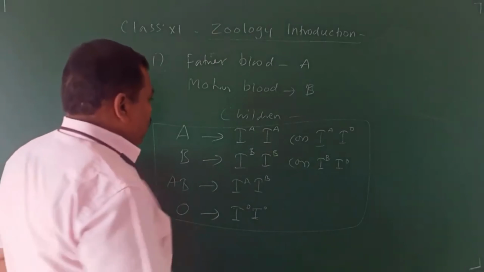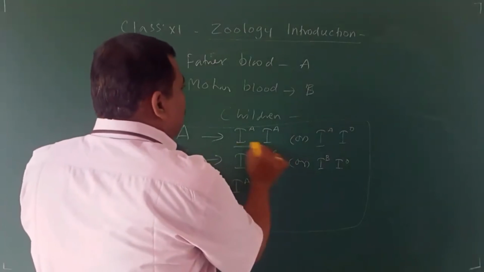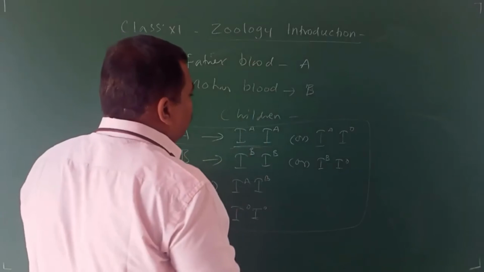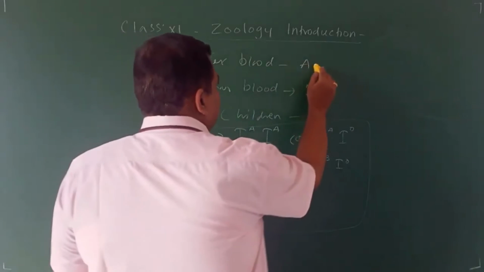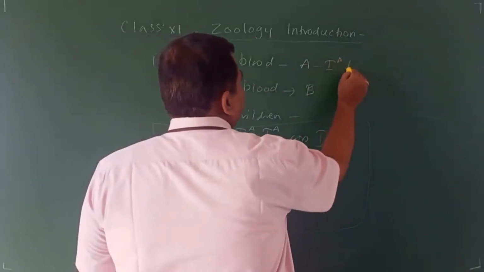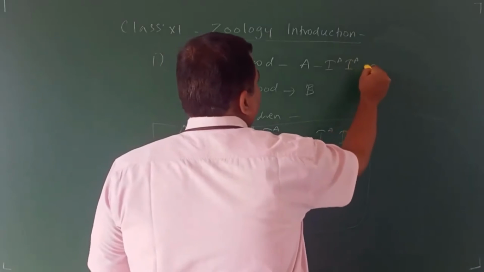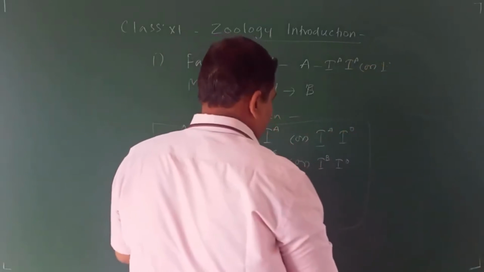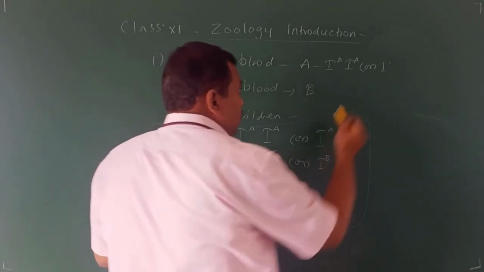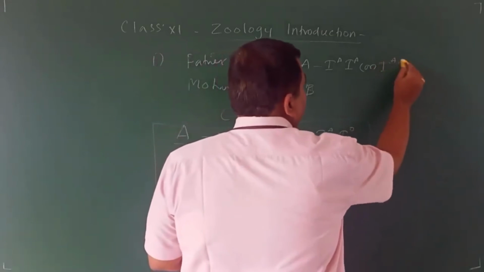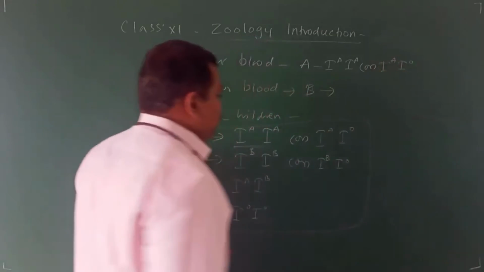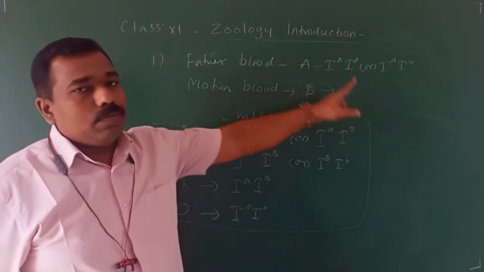Okay, now see what the genotype of the father's blood group is. Two options, either IAIA, otherwise IAIO. Right? Two options.